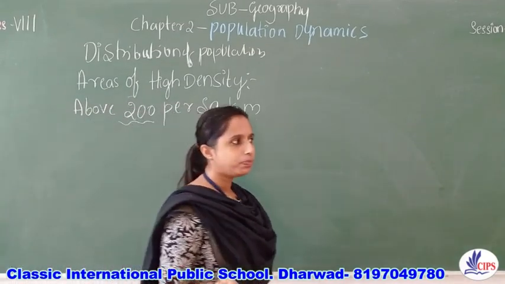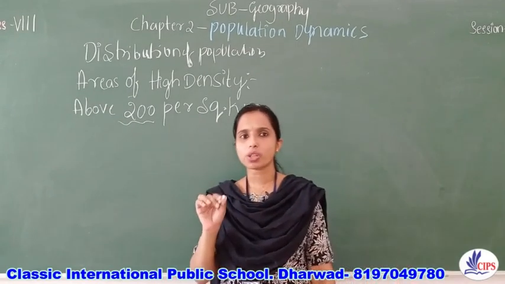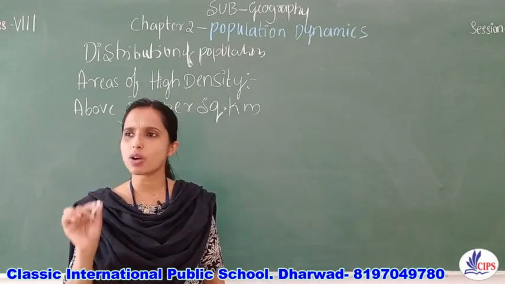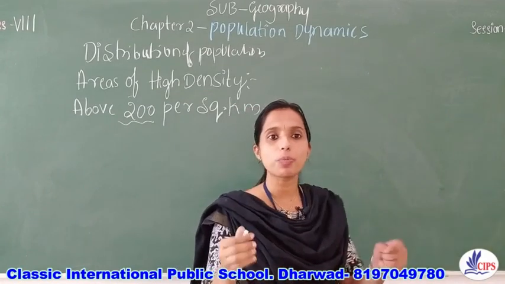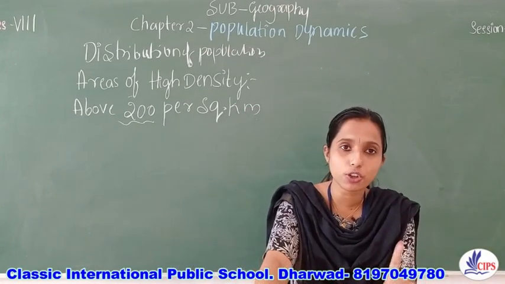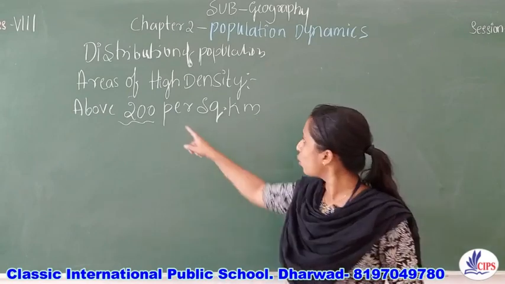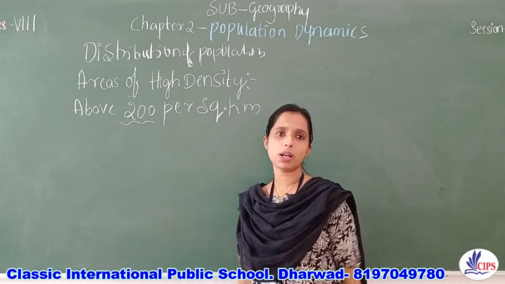For example, density of population of Delhi is more than 11,000, somewhere around 11,441 or something like that. Imagine per square kilometer of area there are 10,000 people residing.